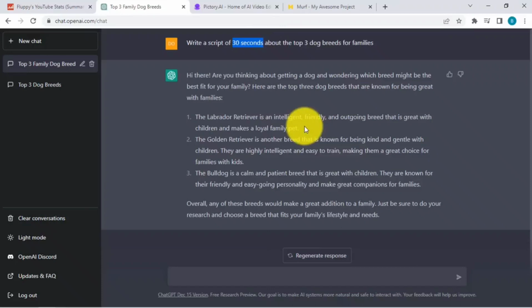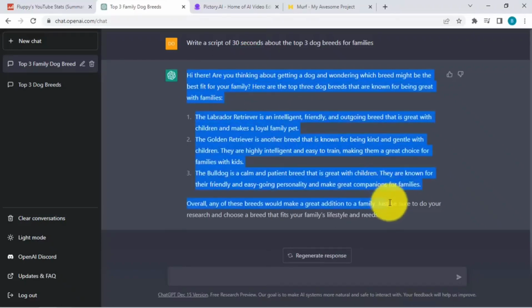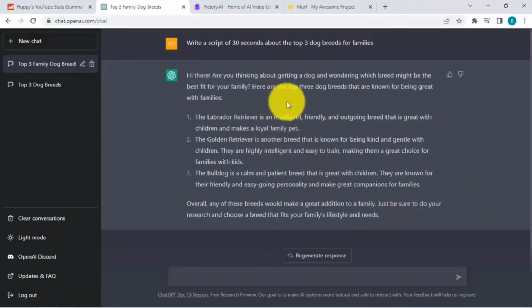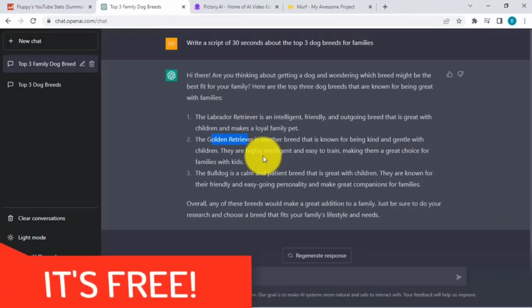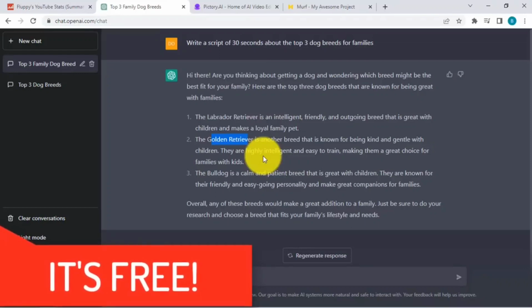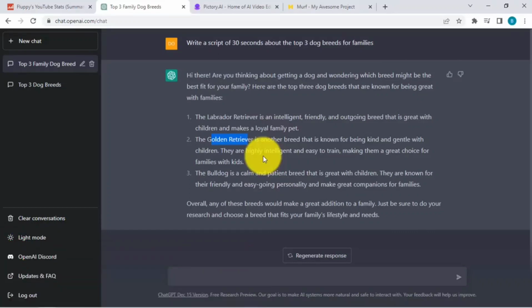But one of the things as well is you need to check what's being written. It will give you a pretty good head start, right? But there might be some minor changes that you need to fix. Like for example, this one, Labrador Retriever, you could just make it Labrador. And then we have the Golden Retriever over here, etc. And then just have a quick read just to make sure that everything looks good, okay? It's cohesive, it's something that you would want to use for your audience. But as seen here, it just took me a couple of seconds to create this script from scratch.